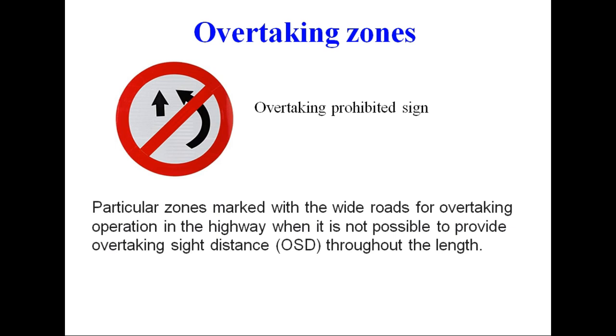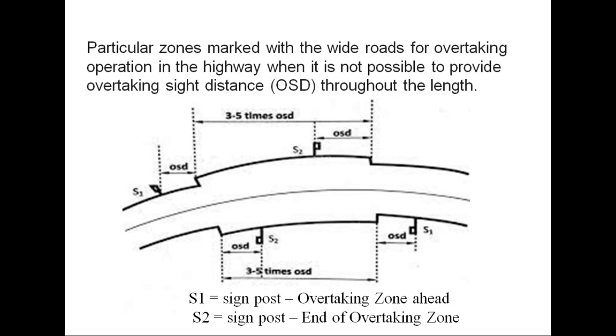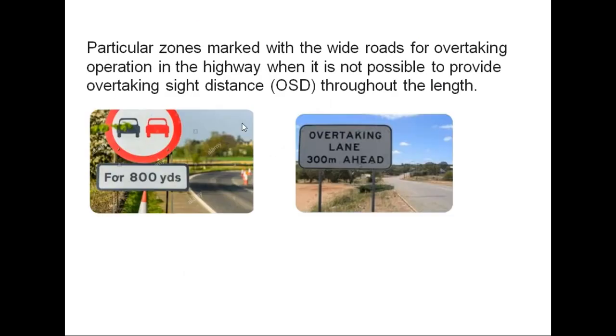We should provide overtaking zones. Overtaking zones are marked with wide roads for overtaking operation in the highway when it is not possible to provide overtaking sight distance throughout the length. And these are some of the signs. You can have variation of signs also, that overtaking lane 300 meter ahead, or overtaking for 800 yards. This is the sign for permissible overtaking.